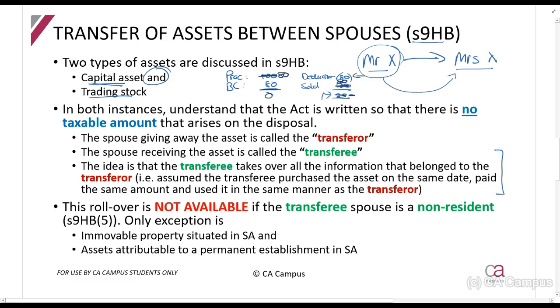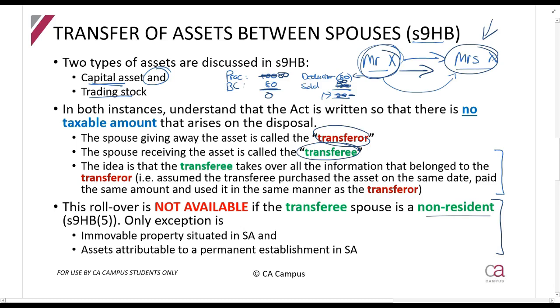Please just note that the person who is making the transfer, Mr. X, remember he is giving it away, he's called the transferor. Mrs. X is called the transferee, the person who's receiving it. This section also does not apply if the spouse who is receiving it, Mrs. X, is a non-resident. Why? Because assets will be leaving the CGT net.